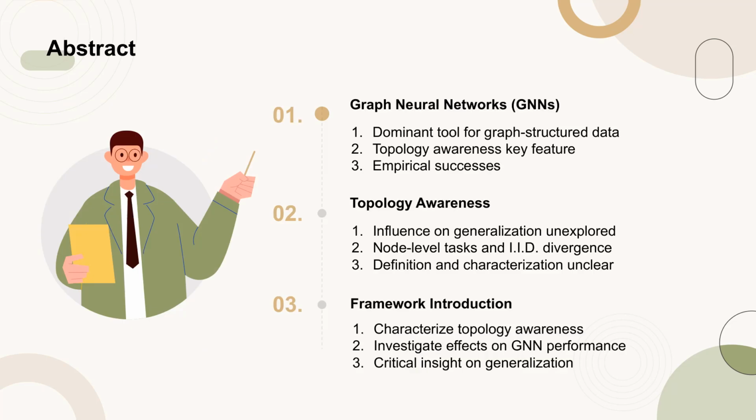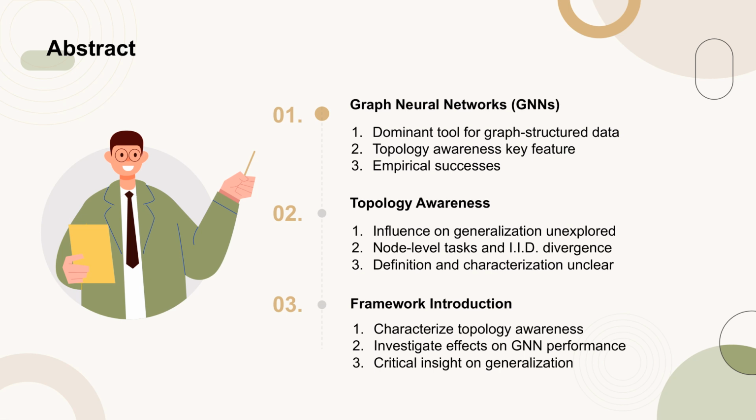The abstract highlights the importance of graph neural networks, GNNs, as a leading tool for learning representations of graph-structured data. A key feature of GNNs is their topology awareness, which allows them to leverage the inherent topological properties of graphs. Despite their empirical success, the impact of topology awareness on generalization performance remains underexplored, especially in node-level tasks that do not assume independent and identically distributed (IID) data.